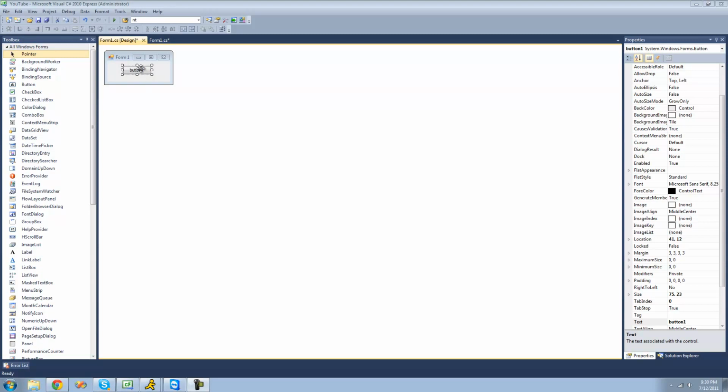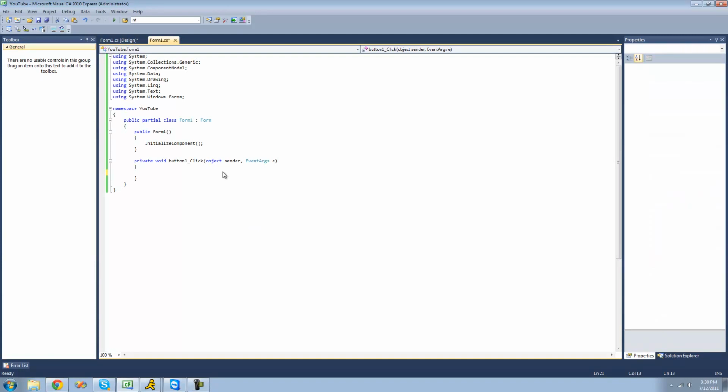So all you're going to need for this tutorial is a button, so once you have that on your form, just go ahead and double click on it. The DateTime struct is inside of the System namespace, so you should already have that up there. Now we can just type out DateTime, I'll call it DT, and set it equal to a new DateTime.